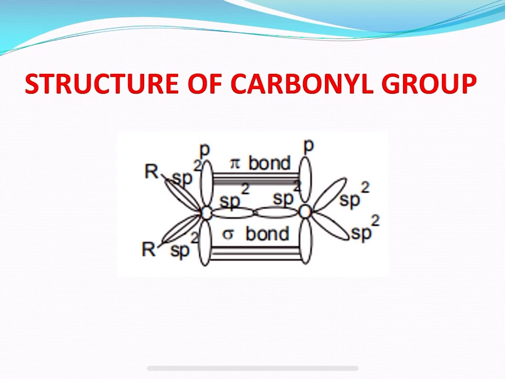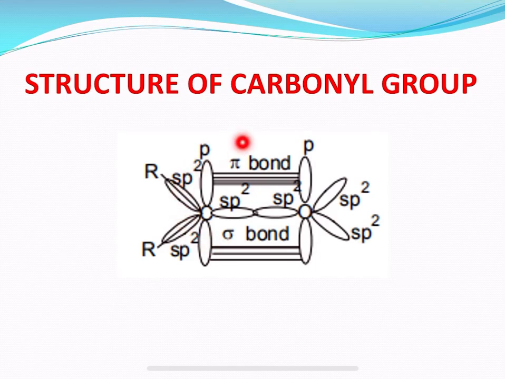Now, let us move on to the structure of the carbonyl compound. The carbonyl group is composed of one strong sigma and one weak pi bond. Sigma and pi bonds are the two types of covalent bonds that differ in the overlapping of atomic orbitals. Covalent bonds are formed by the overlapping of atomic orbitals, whereas sigma bonds are a result of head to head overlapping of atomic orbitals, and pi bonds are formed by the lateral overlap of two atomic orbitals.